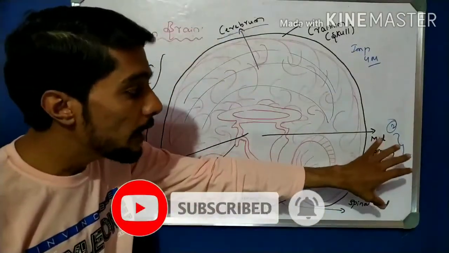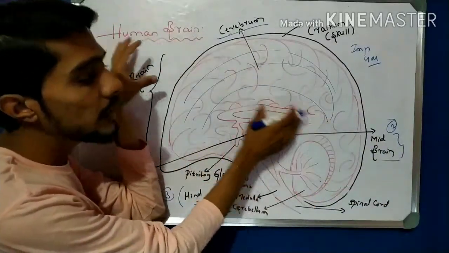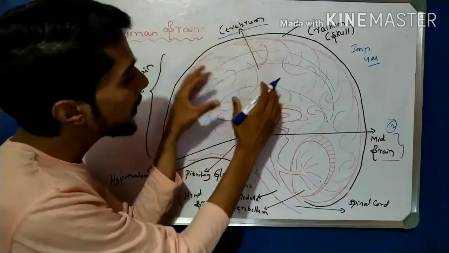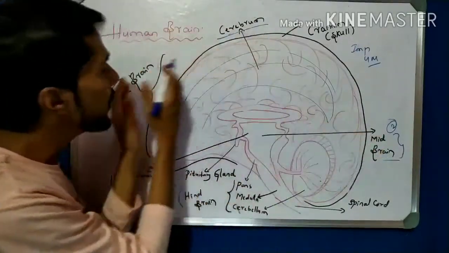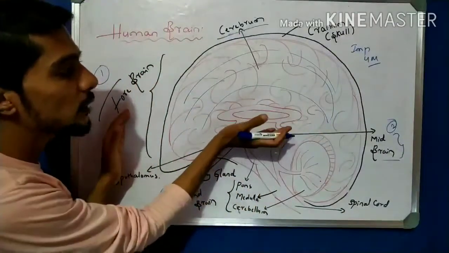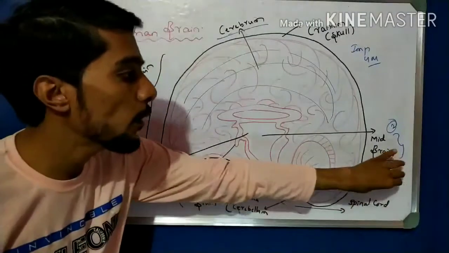Next is the midbrain. The midbrain is the connection between the forebrain and the hindbrain. This part is called the midbrain, and it is connected with the forebrain. So it is about the midbrain, the second important major part.